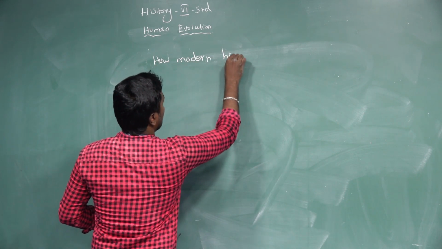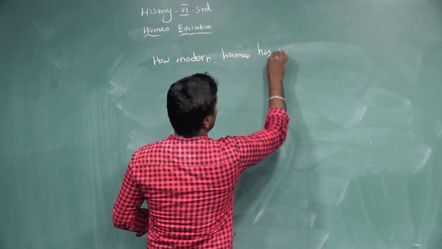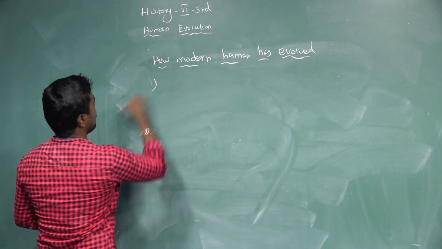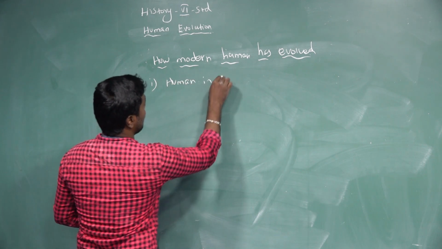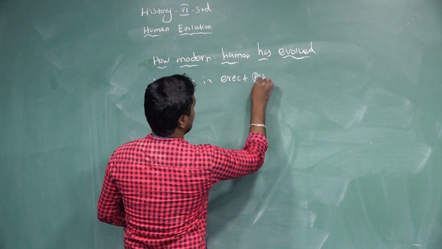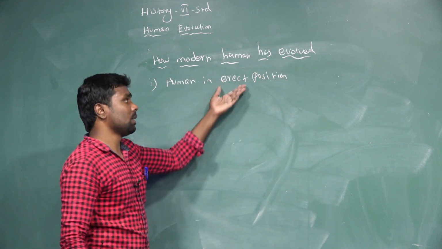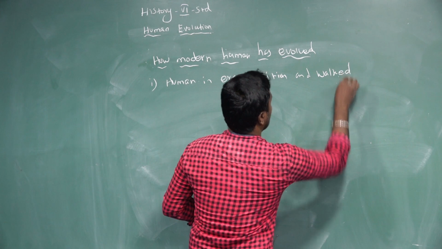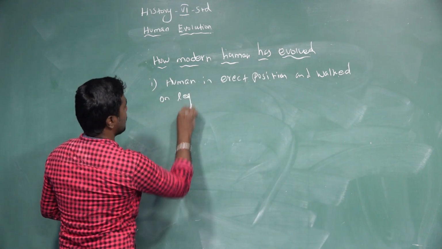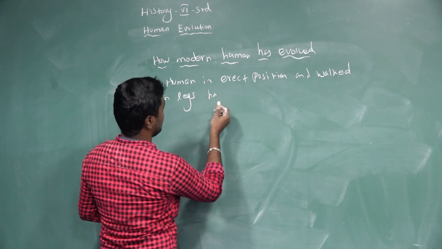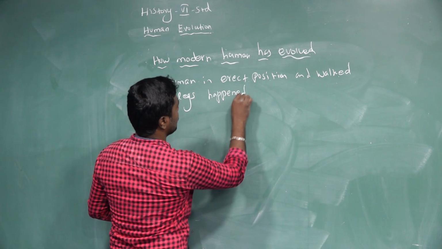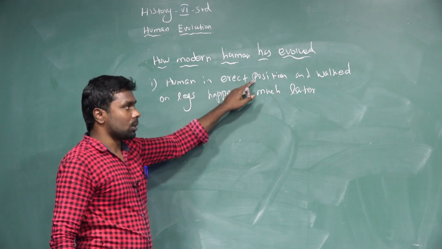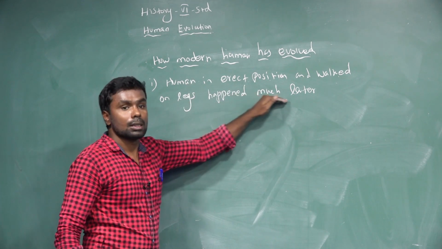See how modern human has evolved. First point, human in erect position, which means the straight position, and walked on two legs. This happened much later.